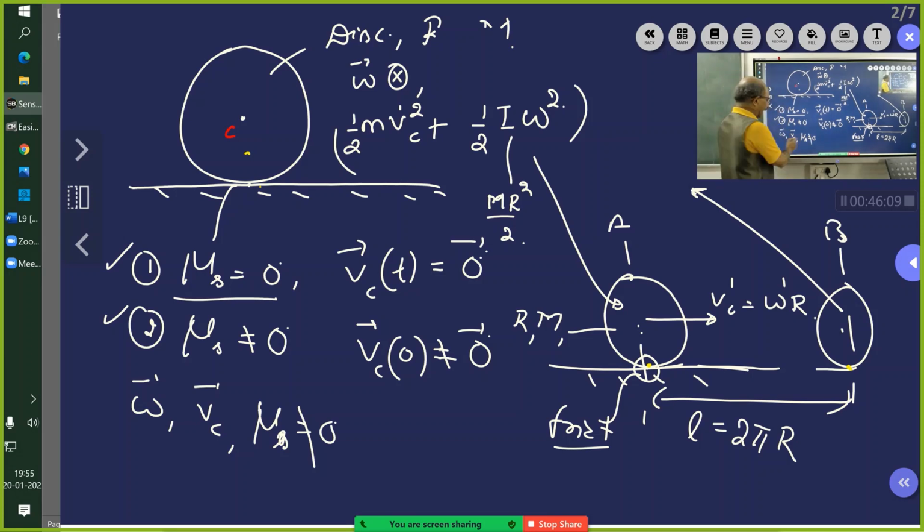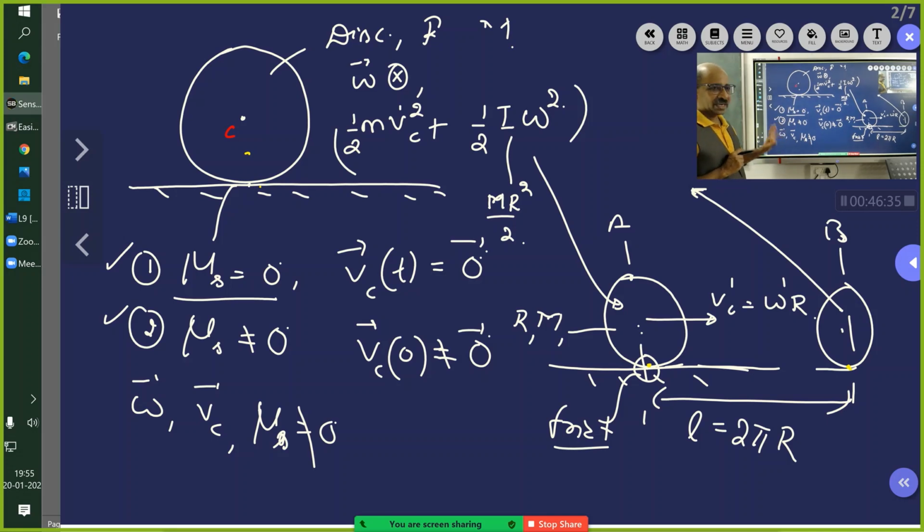Yes, as we said, it will get adjusted in such a manner that Vc is equal to omega r, and then it keeps moving. Rolling. That's what it is. How it happens, we'll discuss that. But then the question is, friction, is it not eating any energy? Initially it slips. Then the energy will come down.